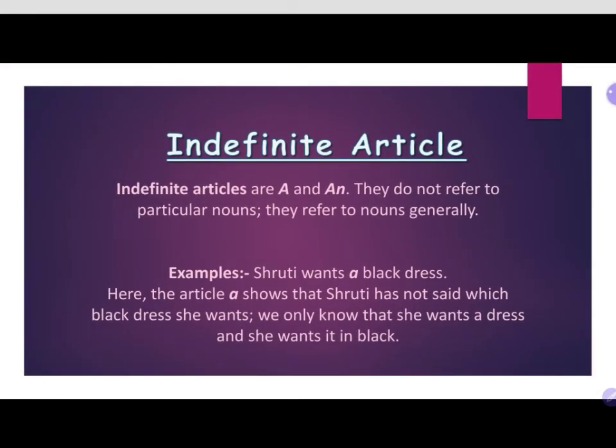We have seen about the indefinite article also. What was that? Indefinite articles are a and an. They do not refer to a particular noun, as I have told you. They do not refer to specific nouns. They only refer to the noun in general. For example, Shruti wants a black dress, which means she is not pointing out the noun particularly. She is just saying that she wants a black dress in common. She is not pointing out that I want that dress. She is just telling that I want a black dress in a very common way.